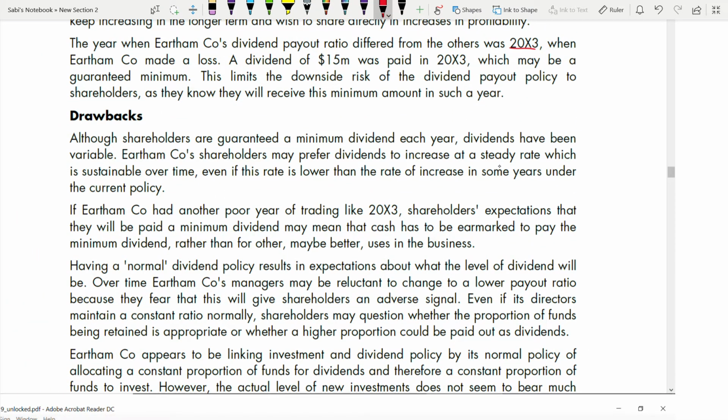Although shareholders are guaranteed a minimum dividend each year, dividends have been variable. Eartham shareholders may prefer dividends to increase at a steady rate. It's not increasing at a rate which is sustainable over time, even if this rate is lower than the rate of increase in some years under the current policy. If Eartham had another poor year of trading like 2003, shareholders' expectations that they will be paid a minimum dividend may mean that cash has to be earmarked to pay the minimum dividend rather than being better used in the business. That means they have to pay the cash. Maybe that cash could be used somewhere else, but they cannot use it, as they have to pay that minimum dividend if a loss like in 2003 occurs in future.